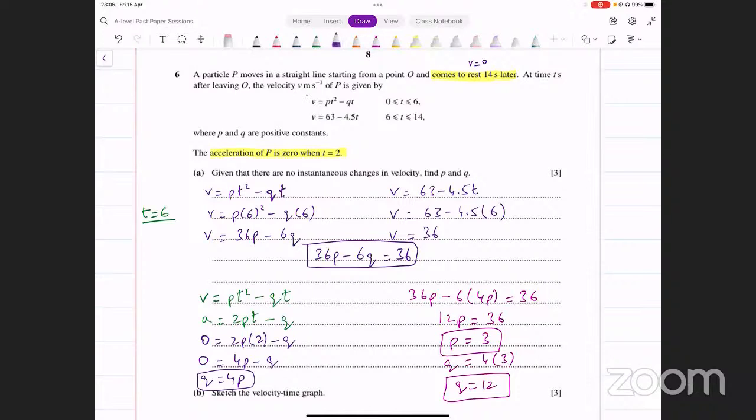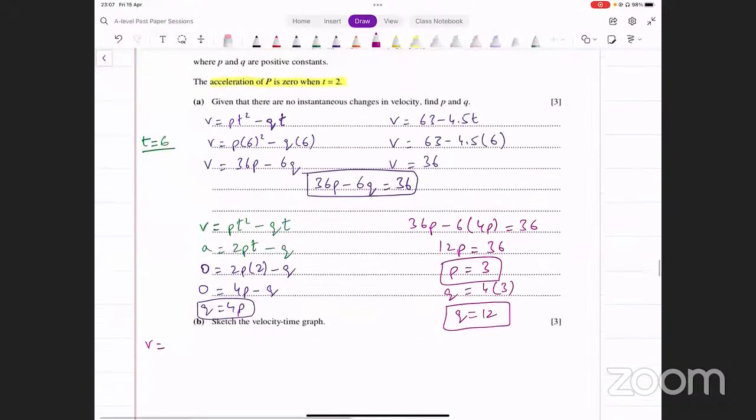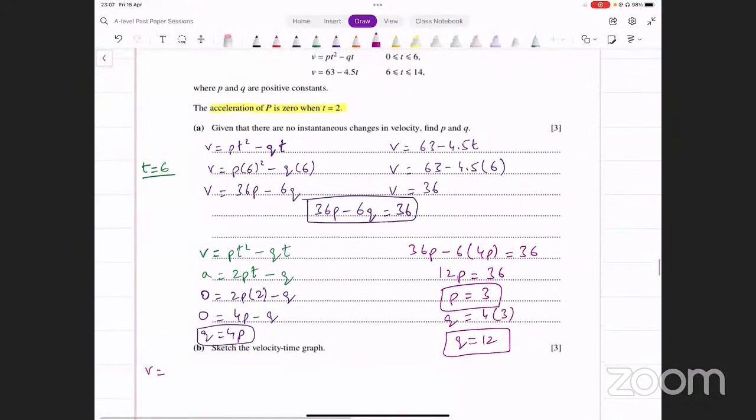अब इसका क्या तरीका आएगा? You've got the functions. आपको पता है एक quadratic function है. The first one here is the quadratic function. उसमें आपने quadratic curve बनानी है. The second is a straight line. उसमें आप straight line बना दोगे. ठीक है? Now let me write down those equations here. First equation क्या है? Now that we have the values of p and q, p is 3. The first equation is going to be 3t square